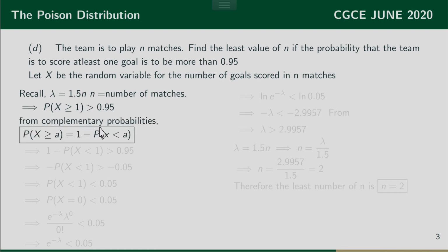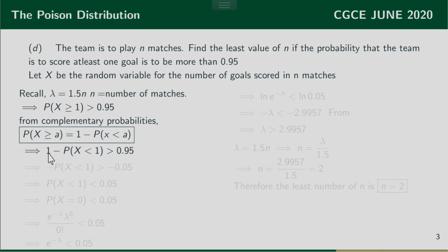So from complementary probability, the probability that x is greater than or equal to a is equal to 1 minus the probability that x is strictly less than a. So I can use the idea of complementary probability here, and I'll have 1 minus the probability that x is strictly less than 1 is greater than 0.95.